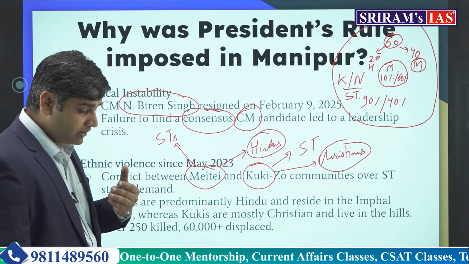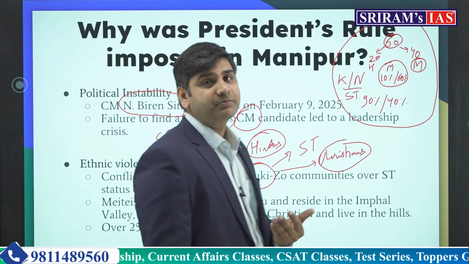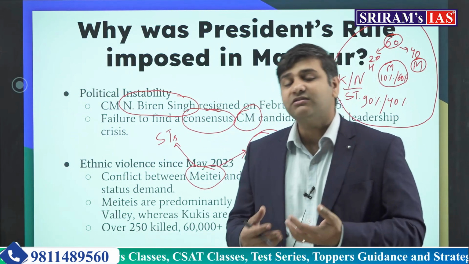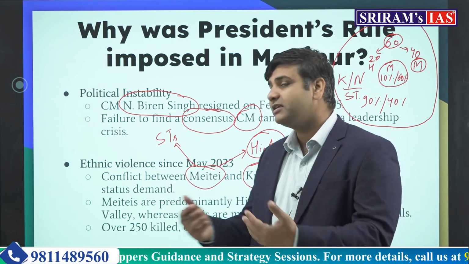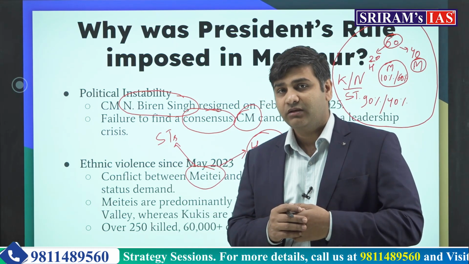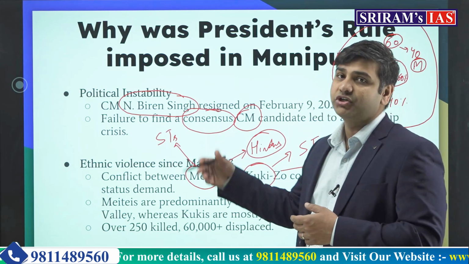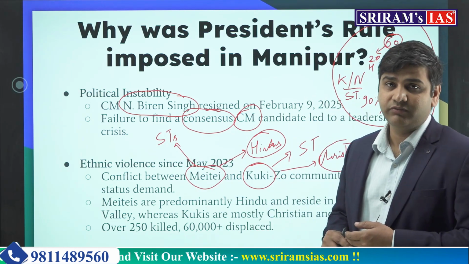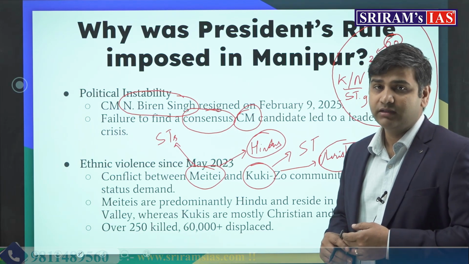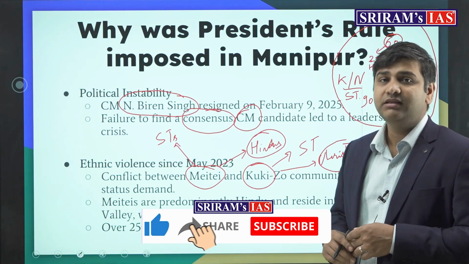Then it will be a problem. It will be a major problem. This was the basis of why this ethnic violence started: declaring Meiteis as scheduled tribes. This was an age-old recommendation which the High Court has ordered to be implemented by the state government.